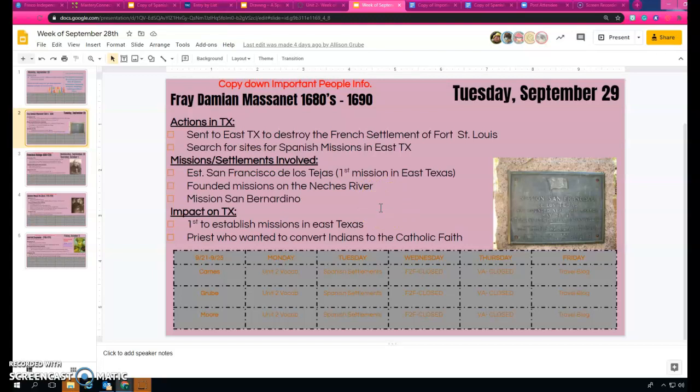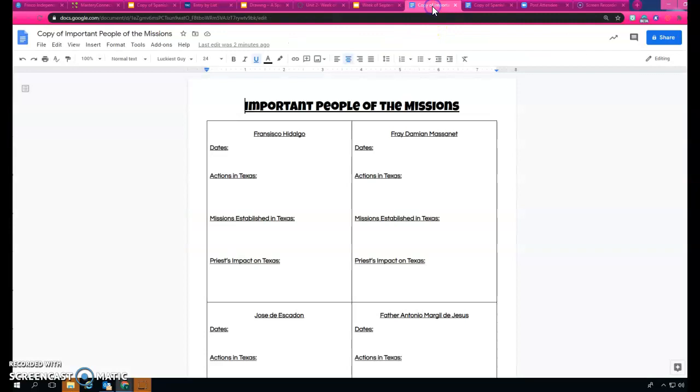The impact on Texas that Fray Damien Massanet had is he was the first to establish missions in East Texas. This was crucial. There were no missions established in East Texas at all at this point. He was the priest who also wanted to convert Indians to the Catholic faith, which we know is one of the reasons for exploration, but also for settlement for the Spanish. Okay, so you need to copy down this information onto Fray Damien Massanet right over here into this box.